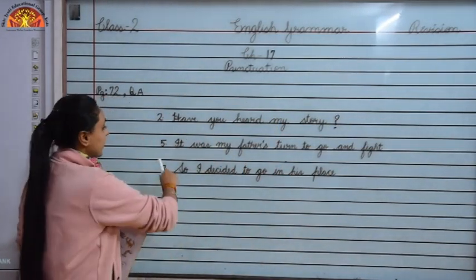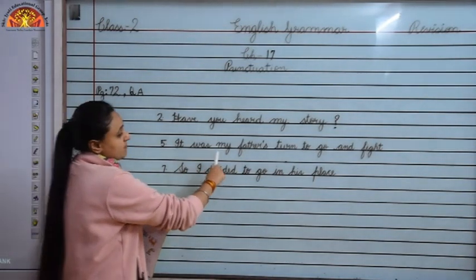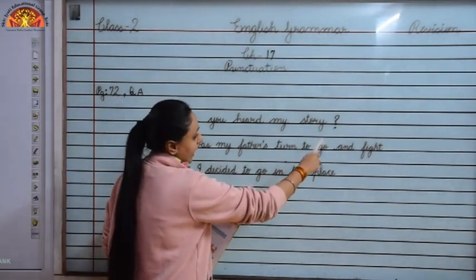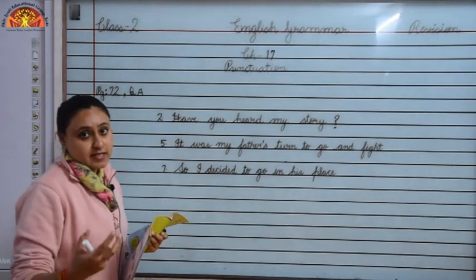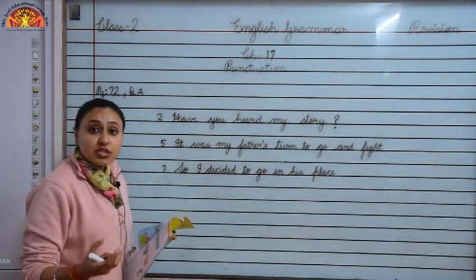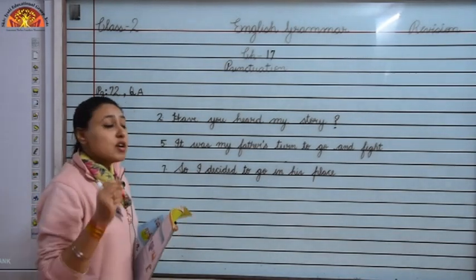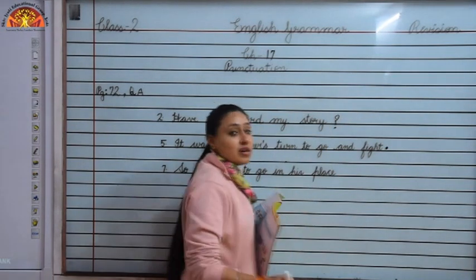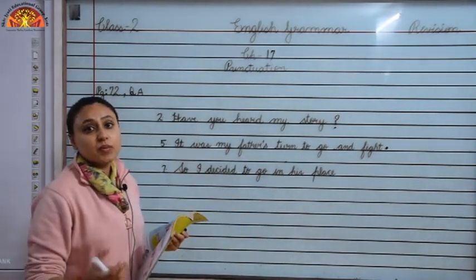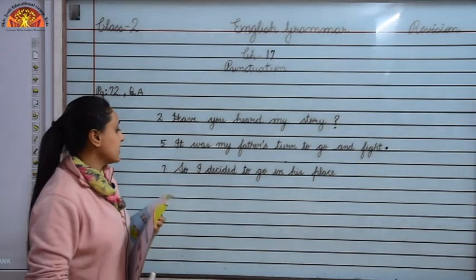Now children, look at number 5. It was my father's turn to go and fight. So children, this sentence is telling us something, okay. So which punctuation mark will we use? We will use full stop at the end of the sentence, okay. Whenever a sentence is telling you something, we use full stop at the end of the sentence.